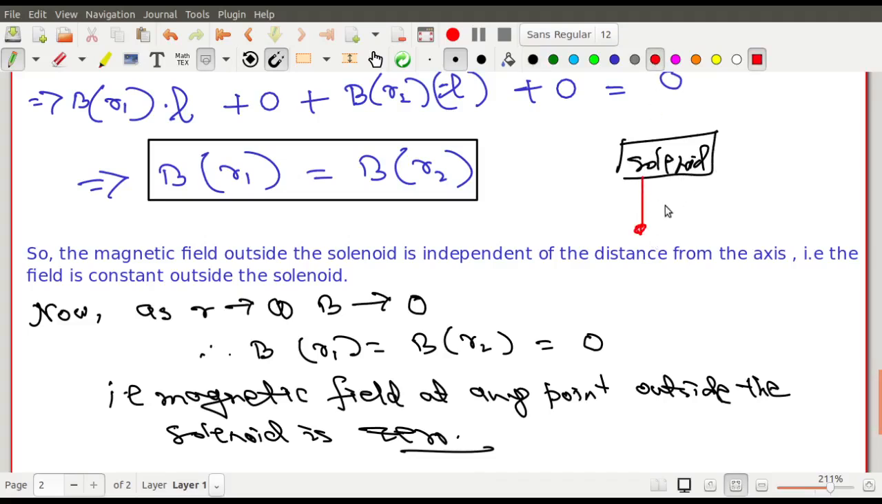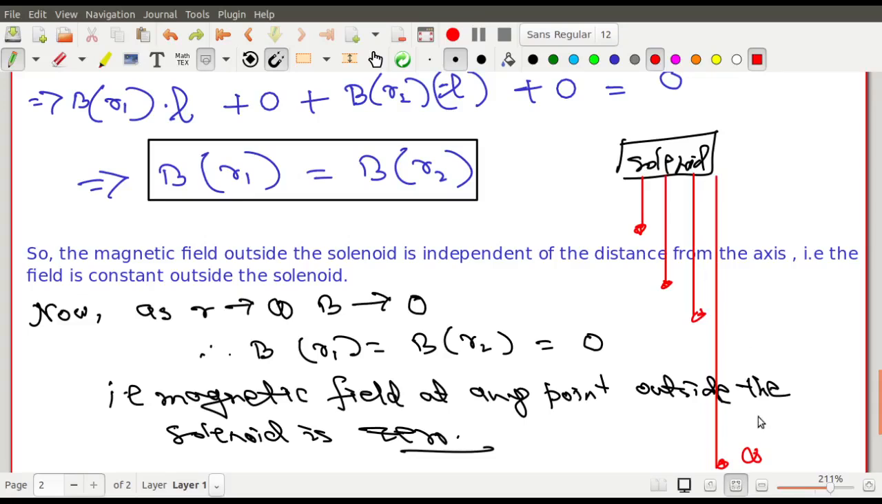If I consider the point over here, or the point over here, or the point at infinity, the magnetic field at all points must be the same, right? So you learned that B of r1 is equal to B of r2. Both r1 and r2 are outside the solenoid. So this means that at any point outside the solenoid the magnetic field is the same.